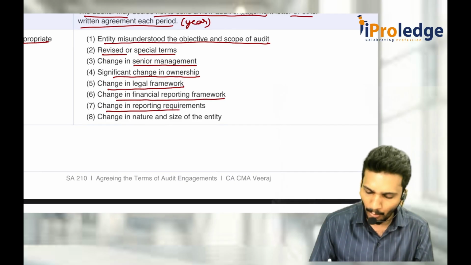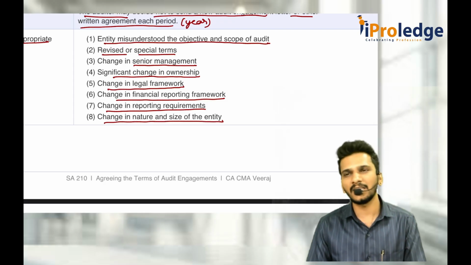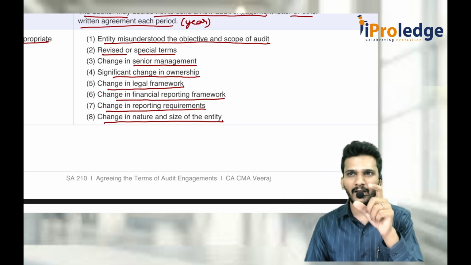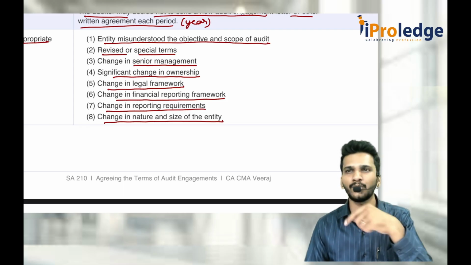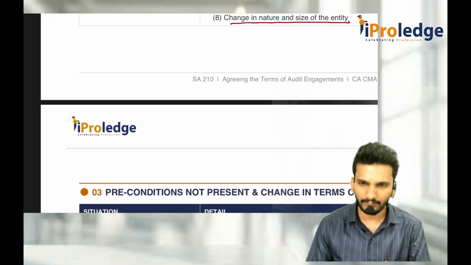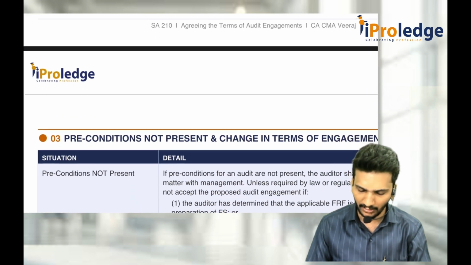Or change in the reporting requirements, or change in the nature and size of the entity. These are the areas which make it mandatory to change the engagement letter. Not change means you should try to revise it as applicable to the current scenario. This is what the situations of audit engagement letter changing in recurring audit.